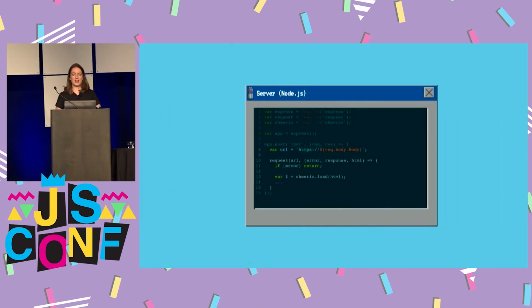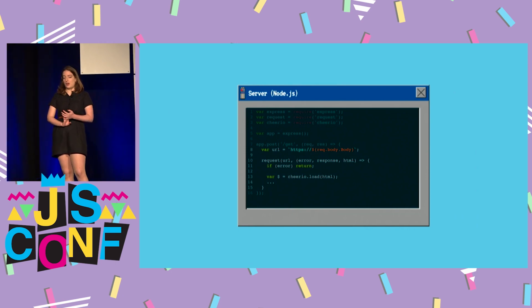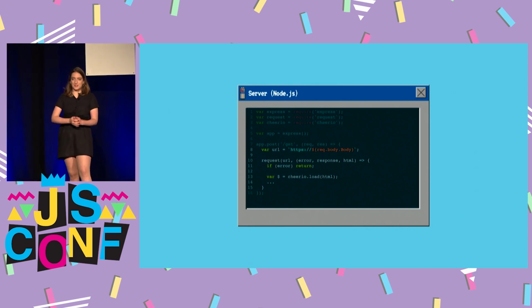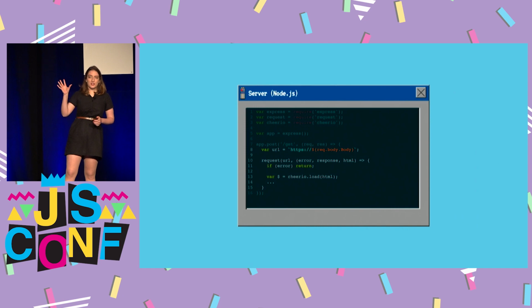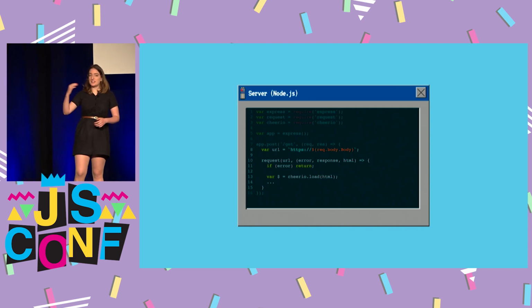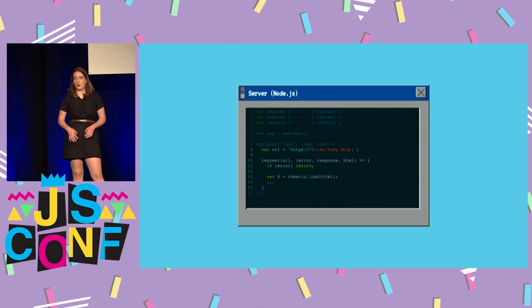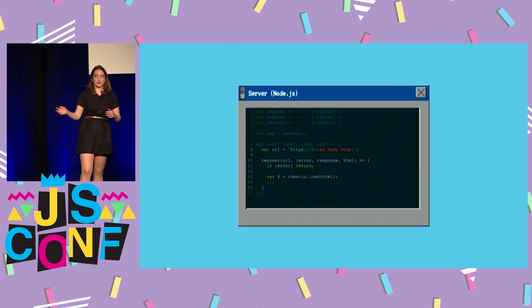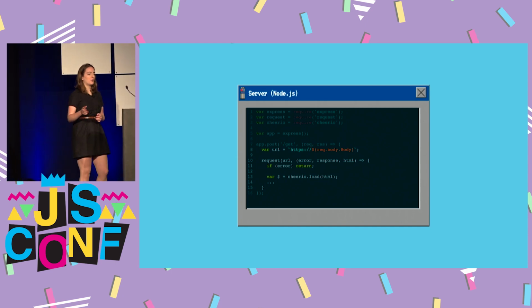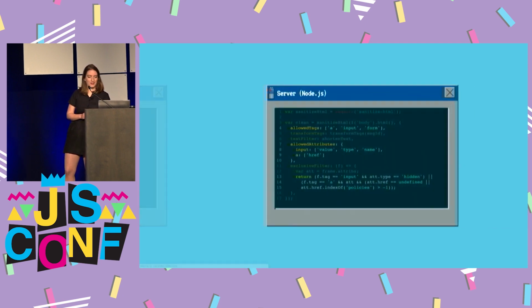So the first thing that happens to get that HTML is on the Node.js server, we're using Express to set up this web application. So we're going to start by grabbing that URL from the text message, prepending HTTPS so it's a real URL, just getting the HTML for that page, and then loading it into a library called Cheerio. And Cheerio is like jQuery for the server. And all we're going to use that for is to get the body of that page so that we already have a much smaller subset of code to deal with.